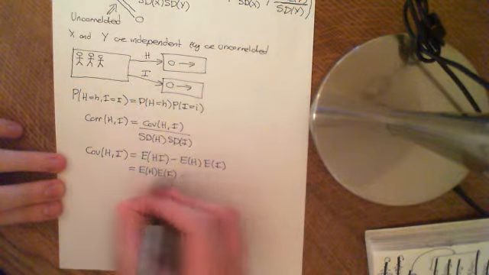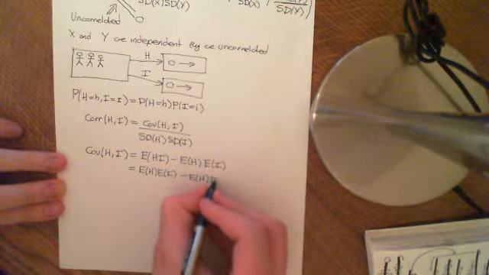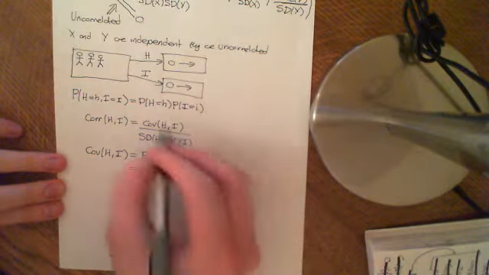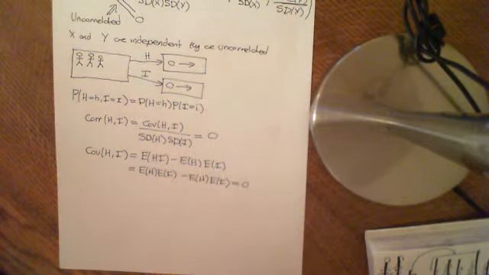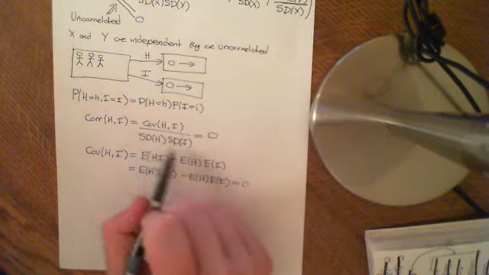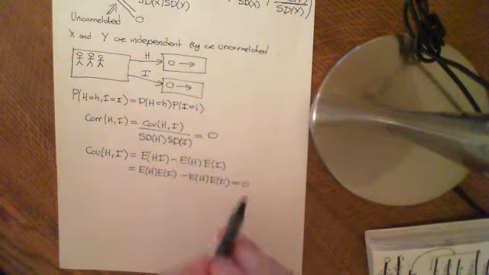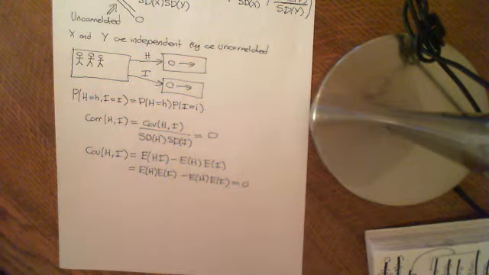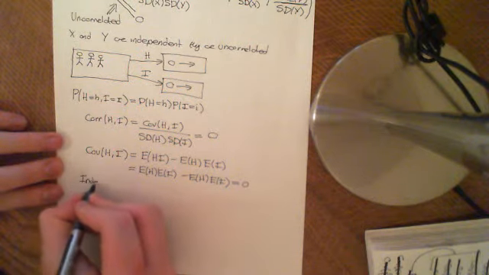So what we get is the expected value of h times the expected value of I, take away the expected value of h times the expected value of I, which is just equal to 0. So basically we get that the covariance is equal to 0. So if we work out what the correlation is, it's just the covariance, 0, divided by some numbers which shouldn't be equal to 0. And basically what you get is 0, so the correlation is 0. So independent random variables are uncorrelated.